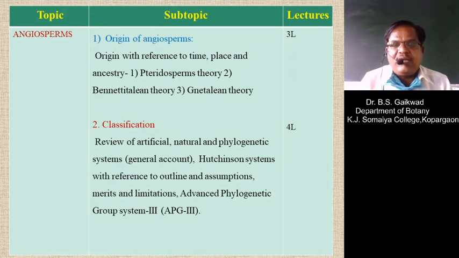So in this syllabus we are going to discuss this artificial system. The next system is the natural system of classification.